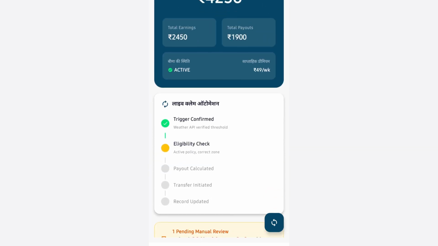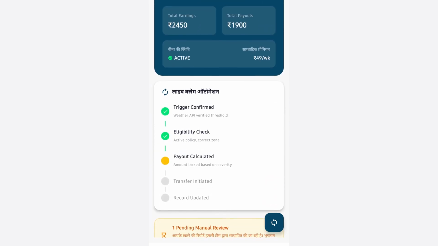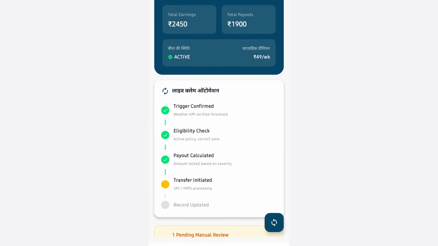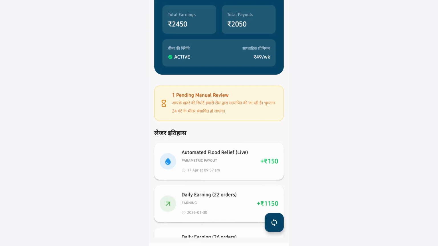The smart contract executes. We securely trigger the Cashfree payment gateway to lock the 49 rupees premium. The database commits the transaction and the UI reflects the active policy and 800 rupees coverage limit in milliseconds.